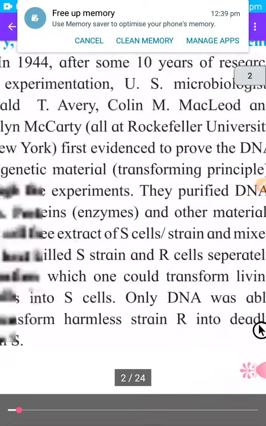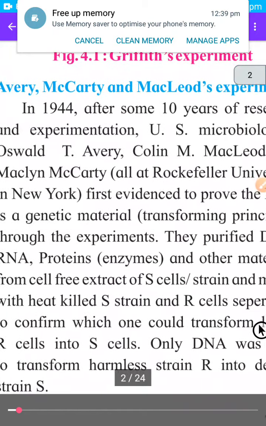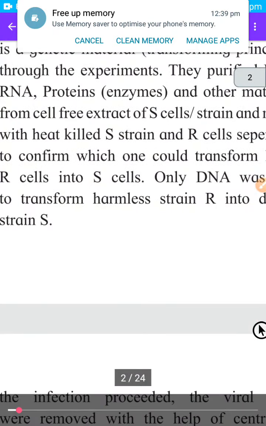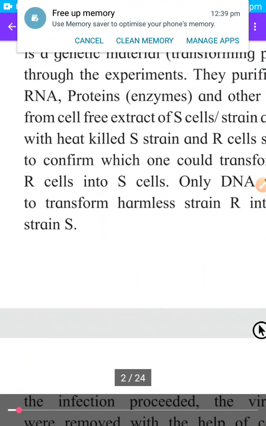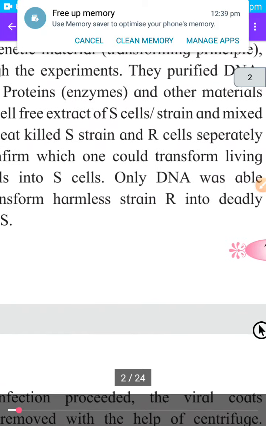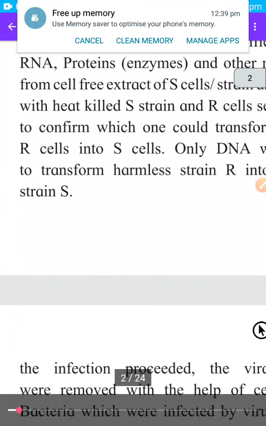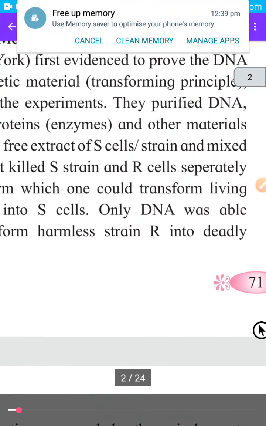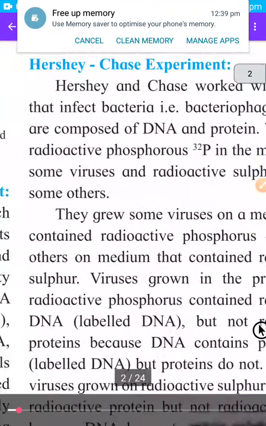Understood? So they separated DNA, RNA and proteins from the heat killed S type of bacteria, separately mixed them with the R type of bacteria, and observed that only the R type of bacteria mixed with DNA became pathogenic, or could cause disease.